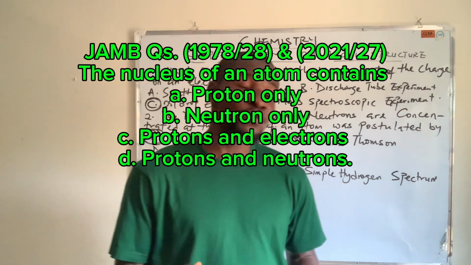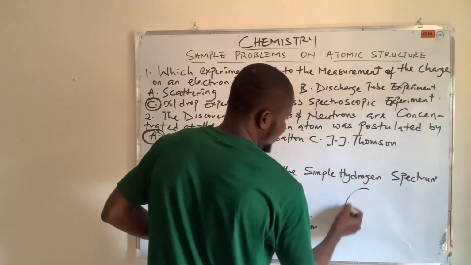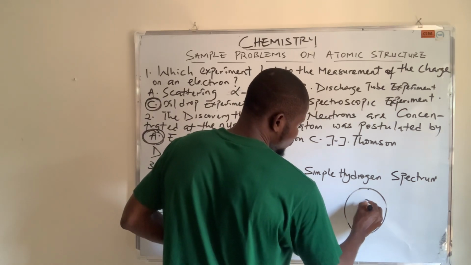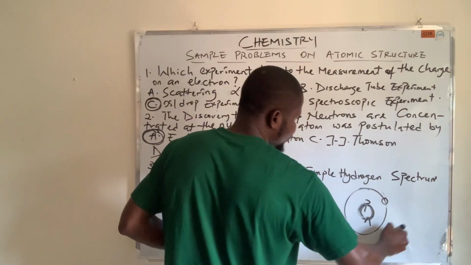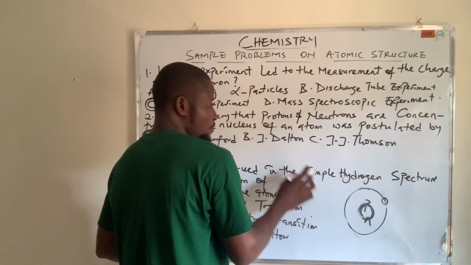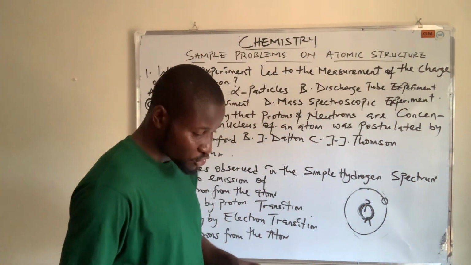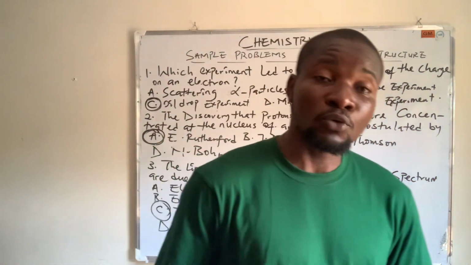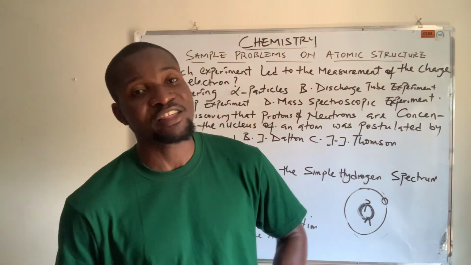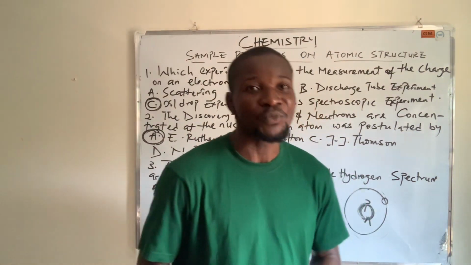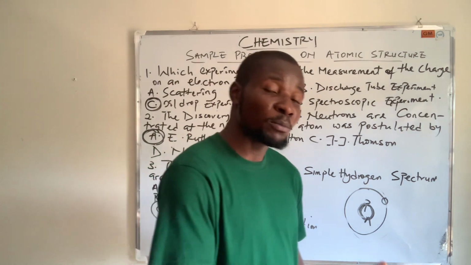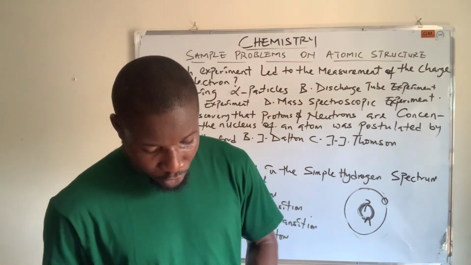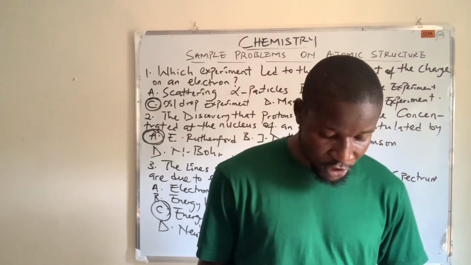The nucleus of an atom: when you have an atom, it has a central body called the nucleus. It is made of the proton and neutron, and you have the electron revolving around an orbit, or say energy level, based on Niels Bohr. So the nucleus of an atom contains, the answer here is D, protons and neutrons. We all know that the proton is positively charged and the neutron is neutral in nature. And of course, I explained the scientists who were able to discover that the neutron is neutral, no charge.